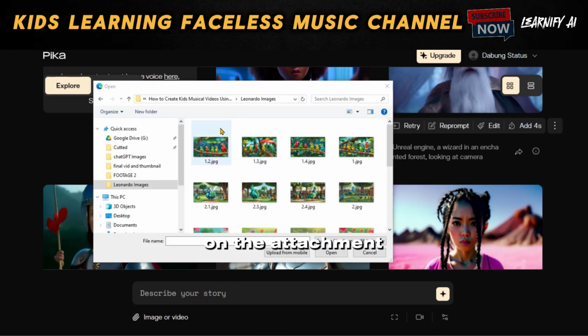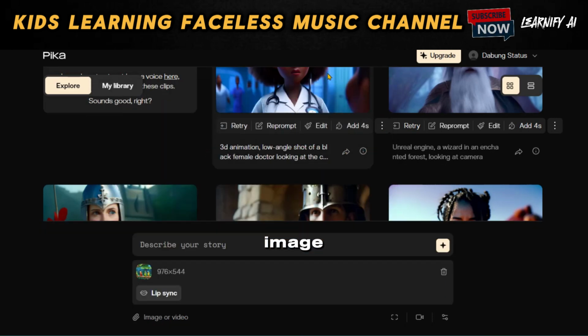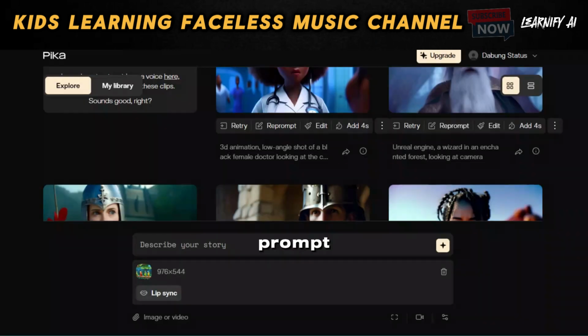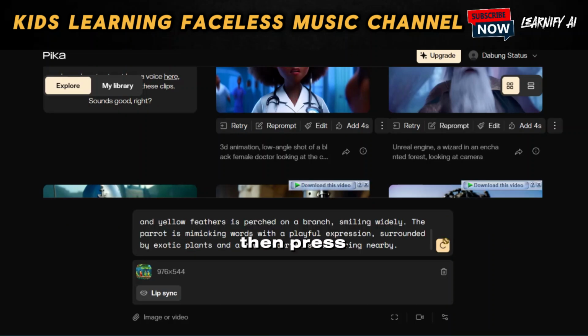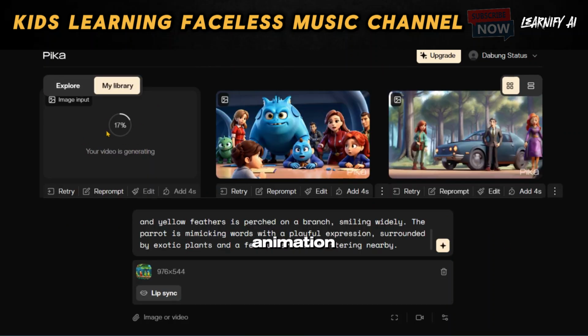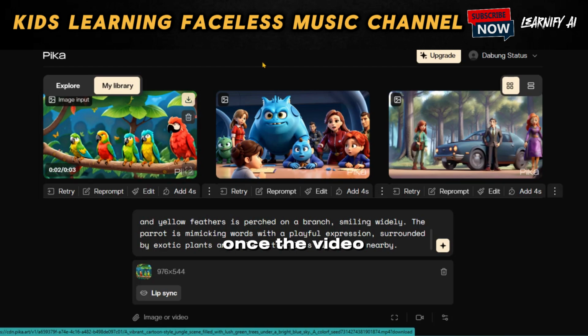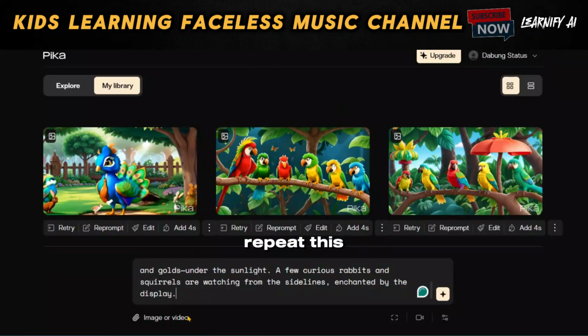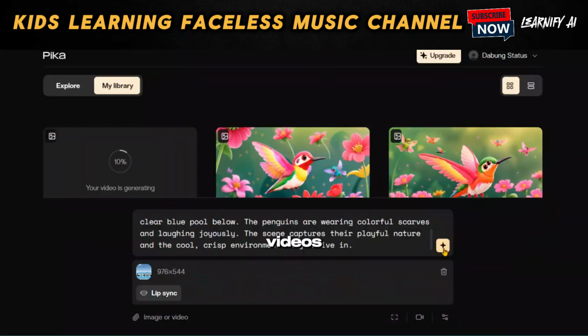Now click on the attachment icon and upload the first image. Following the upload, you can add the image prompt as the video prompt. Then, press the Generate button to create your AI animation video. Once the video is ready, click on the download icon to save it to your device. Repeat this process to generate and download videos for all of your images.